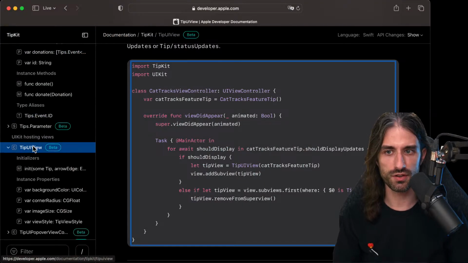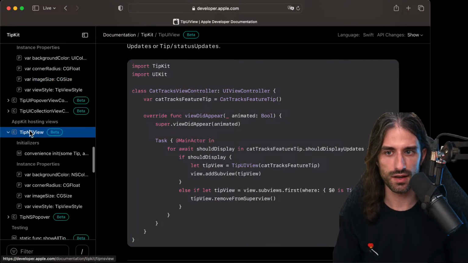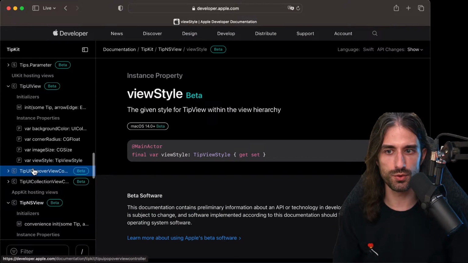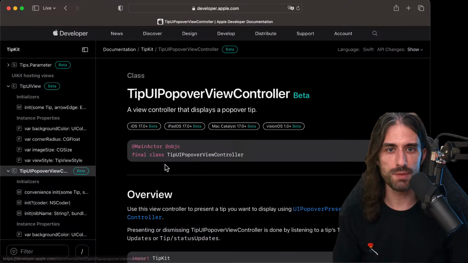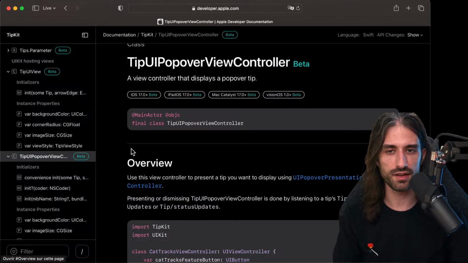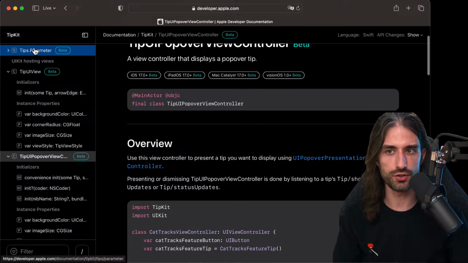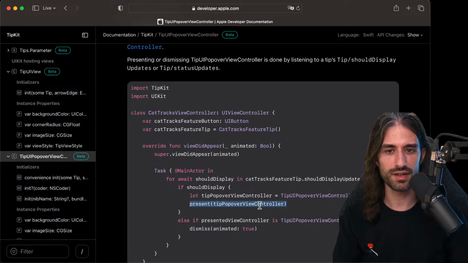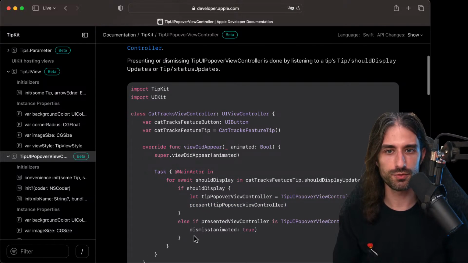Just gonna go back to the doc because there is of course the version for AppKit, and I would love to see. You see, tip NSPopover. Maybe this is what I would use actually. Maybe I want to use TipUIPopover actually, rather than just the TipUIView. Okay, and then you do present. That seems more interesting. That seems much more interesting.